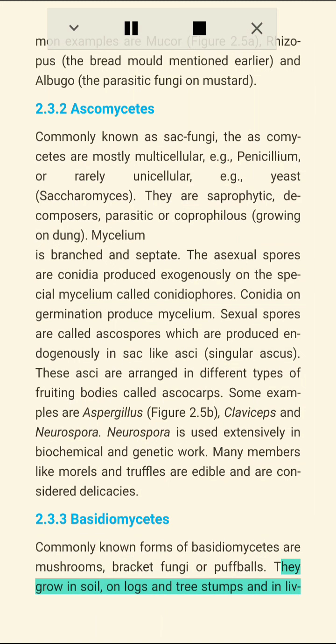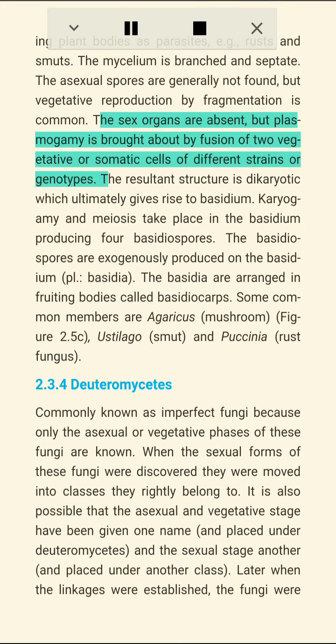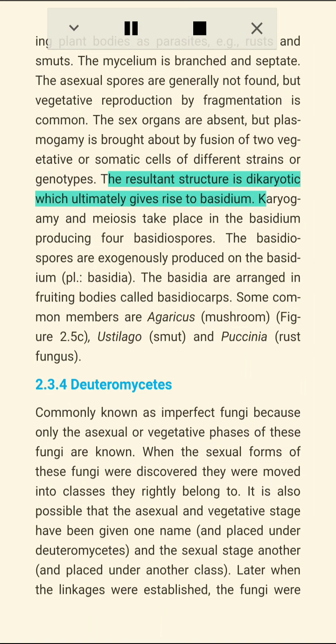2.3.3 Basidiomycetes. Commonly known forms of Basidiomycetes are mushrooms, bracket fungi or puffballs. They grow in soil, on logs and tree stumps and in living plant bodies as parasites, e.g., rusts and smuts. The mycelium is branched and septate. The asexual spores are generally not found, but vegetative reproduction by fragmentation is common. The sex organs are absent, but plasmogamy is brought about by fusion of two vegetative or somatic cells of different strains or genotypes.